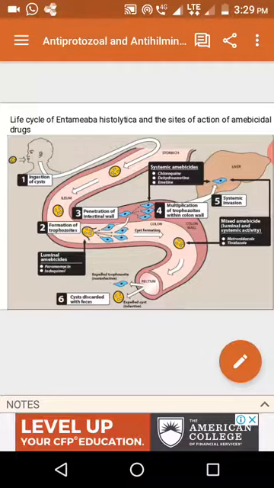It will cause luminal, intestinal amoebiasis. Later it leaves the intestine and invades beyond the intestinal wall. This is called systemic amoebiasis, which is very dangerous. After several replication processes, the trophozoite is converted into the non-infective cyst form, which is expelled through the intestine.